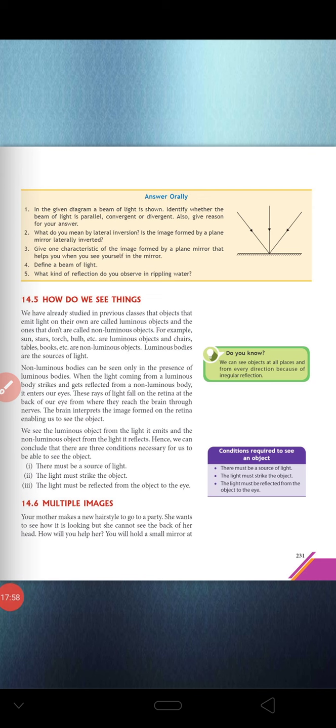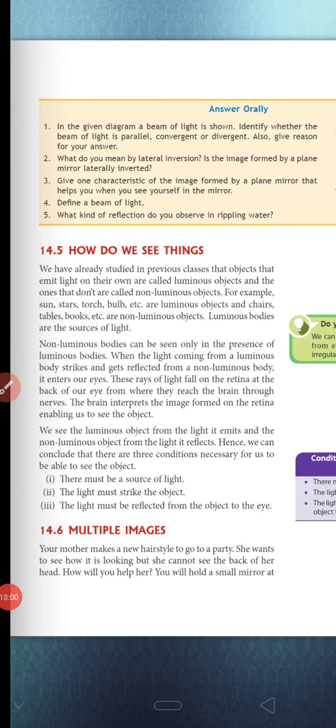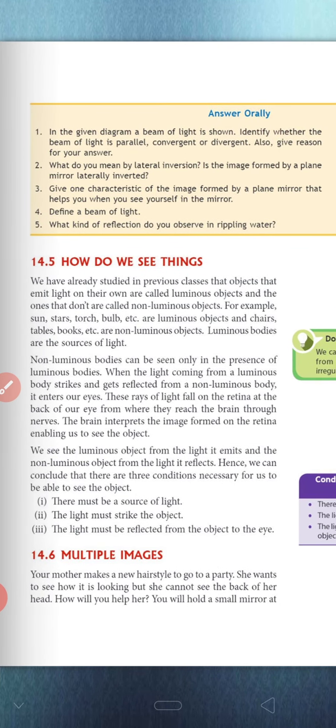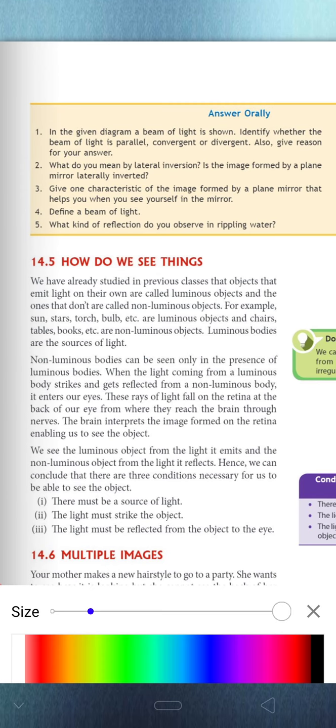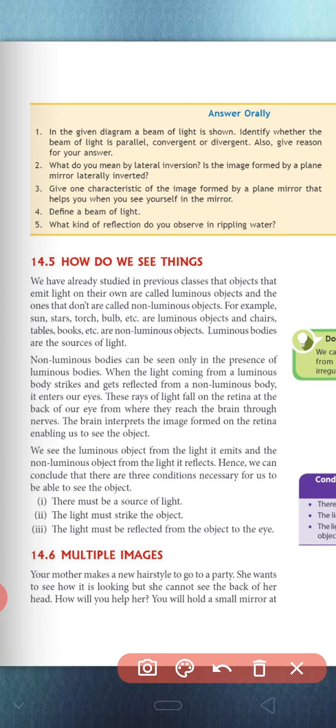Okay, so our next topic is about how do we see things. This is a very common topic that you have already studied in your previous classes, about the two types of objects. One is a luminous object, the other is a non-luminous object. So what is the difference between luminous and non-luminous? That object which can produce its own light is called a luminous object.